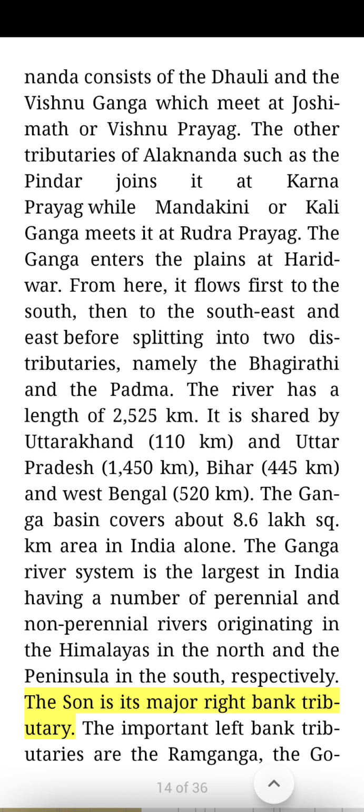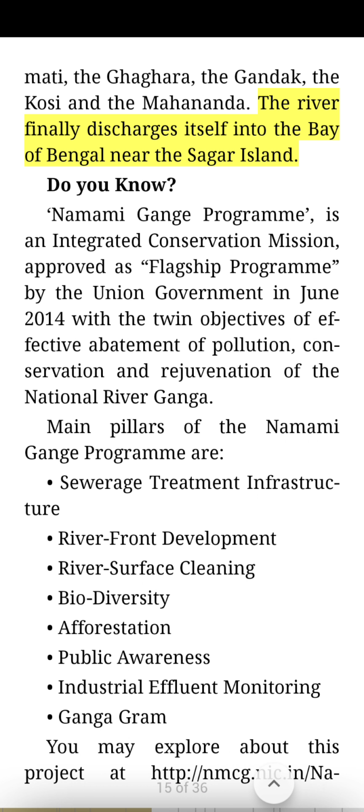The Son is its major right bank tributary. The important left bank tributaries are the Ramganga, the Gomati, the Ghagra, the Gandak, the Kosi, and the Mahananda. The river finally discharges itself into the Bay of Bengal near the Sagar Island.